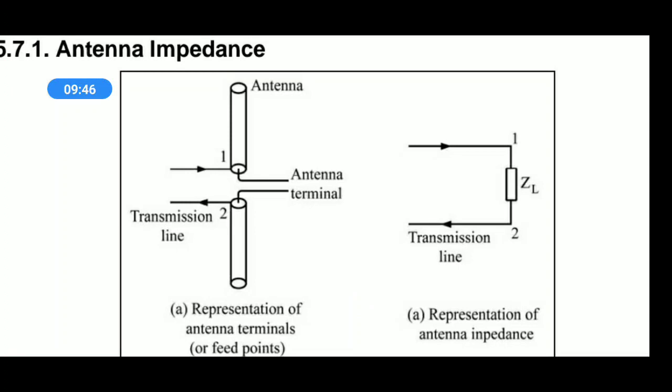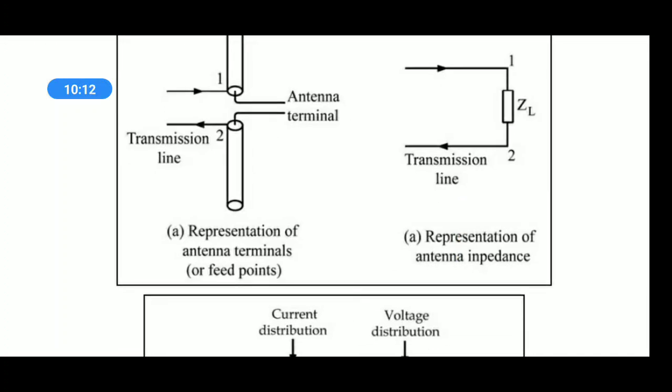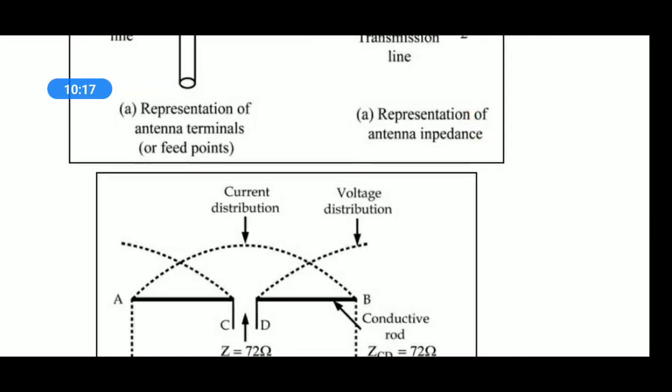If you measure at those terminals of the transmission line, that is called antenna impedance. The entire antenna can be represented by a lumped element called ZL, which is nothing but the antenna impedance. So for the transmission line, the antenna impedance acts as a load, and as the power is driving the antenna, it is also called driving point impedance.